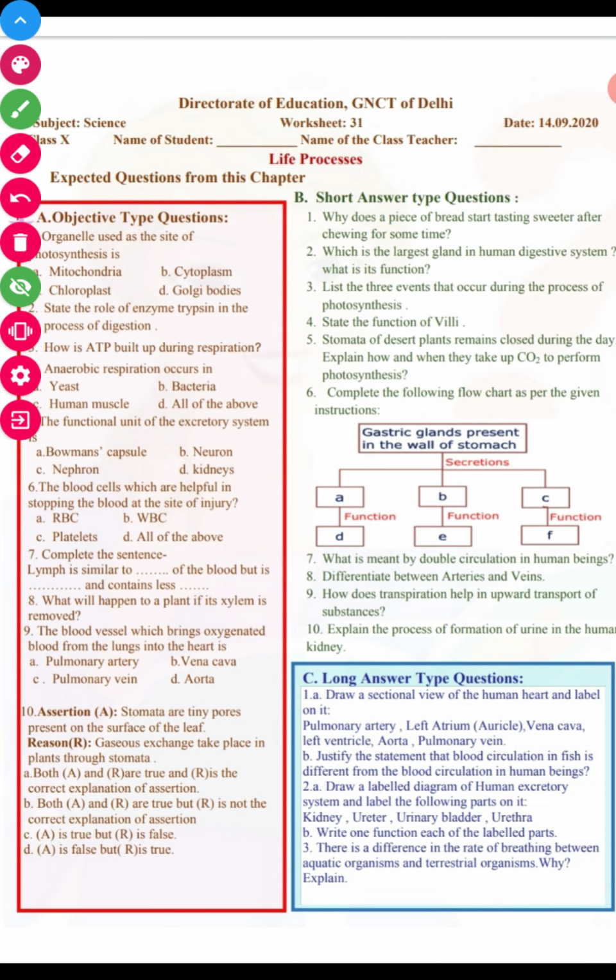Next question we have: anaerobic respiration occurs in yeast, human cell, bacteria, all of the above. The functional unit of the excretory system is nephron.